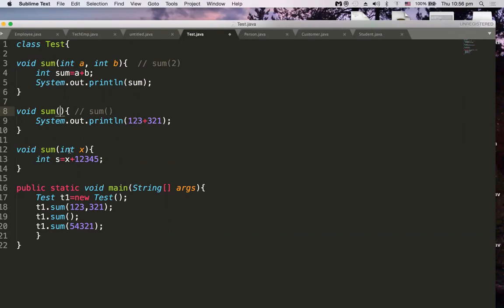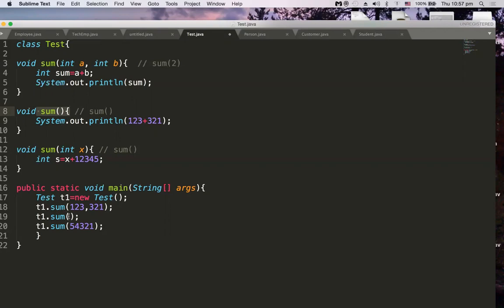Now if you see void sum int x, this is also a sum method. Again method overloading is happening, and only one parameter is taken to this. So there are three methods. Of course we'll have one more method, a special method given by the compiler, that is the test constructor. When we come to the main method, when you are calling test t1 equal to new test, t1 dot sum with two parameters, which sum method will be called? This sum method will be called because it is matching with the parameters that we have passed.